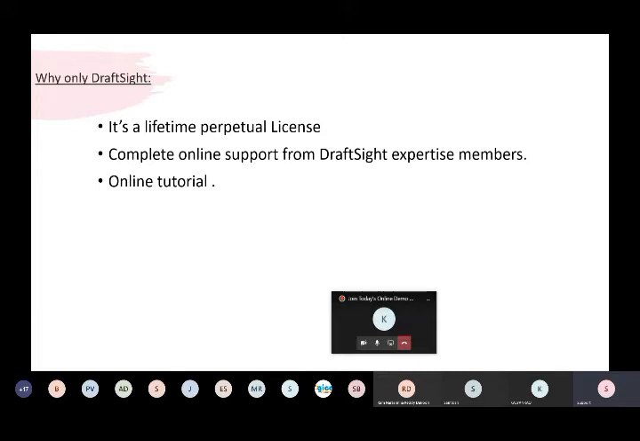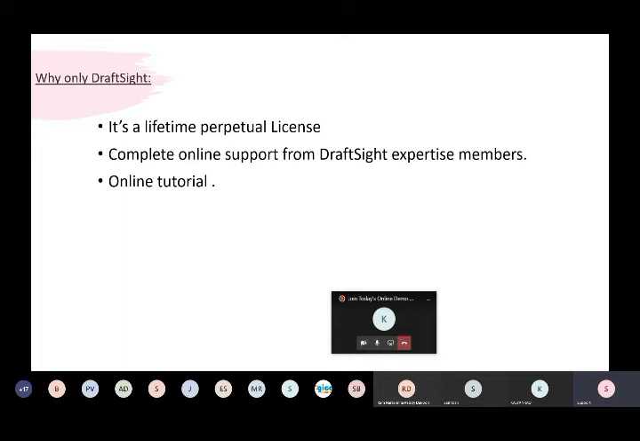And also we have complete online support from DraftSight expert members. This is the main big advantage over other 2D solutions. We didn't get this type of support from other 2D solutions. We don't have any dedicated team to resolve your queries regarding other CAD software or other 2D software solutions. But here in DraftSight, we have a complete dedicated team to resolve all your queries, technical issues, or productivity issues. Anything we can take up, and we can resolve all your queries.